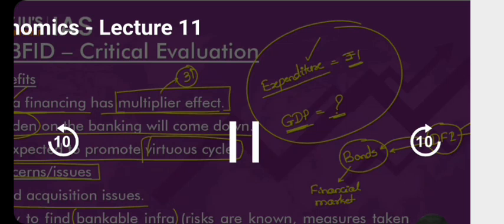And what if NABFID provides the investment, provides the loans, but there's a delay because the government is not giving all the clearances? Delay is also a problem. For example, you have taken a loan from a bank and expected to generate revenue from the third year. Let's say you have taken a loan for 10 years and wanted to construct the road in 2 years, and from the third year you expected an inflow of revenue. What if one of the agencies of the government of India does not give you clearances?